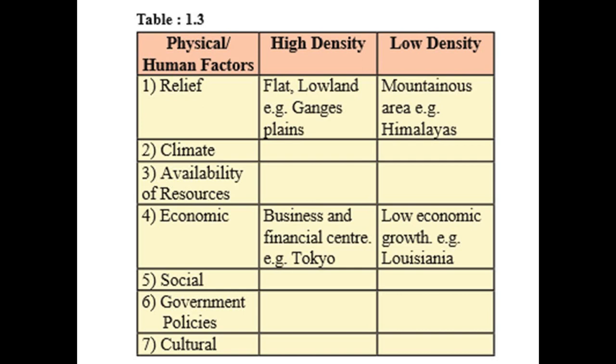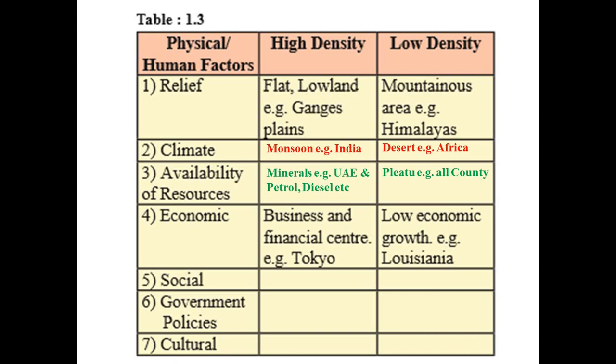Number 1, relief: flat lowland, example Ganga plain; mountainous area, example Himalaya. Number 2, climate: monsoon, example India; desert, example Sahara Desert in Africa. Number 3, availability of resources: minerals, example UAE and petrol, diesel, etc.; plateau, example all countries.